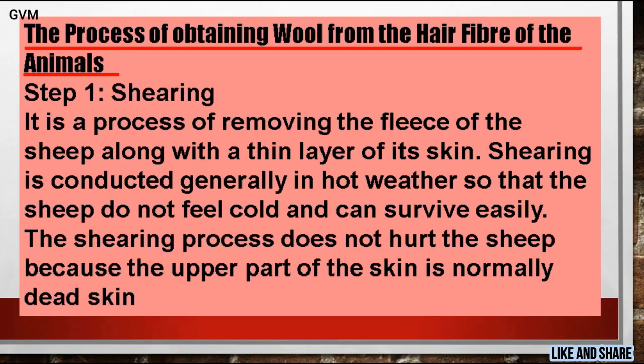The first one is shearing. Students, basically shearing is the process by which the woolen fleece of a sheep is cut off, and the person who removes the sheep's wool is called a shearer, and typically each adult sheep is shorn once each year.